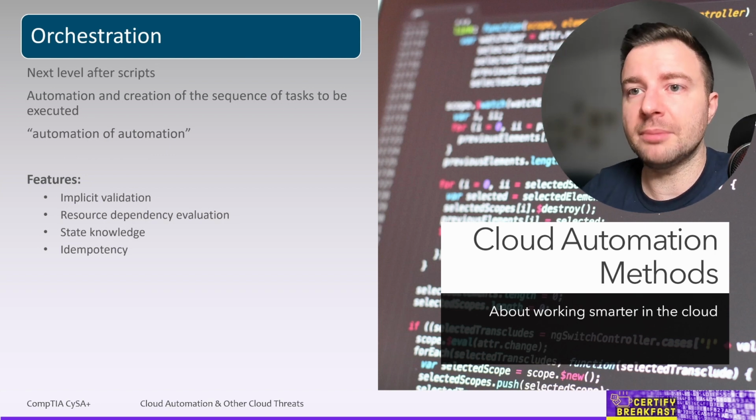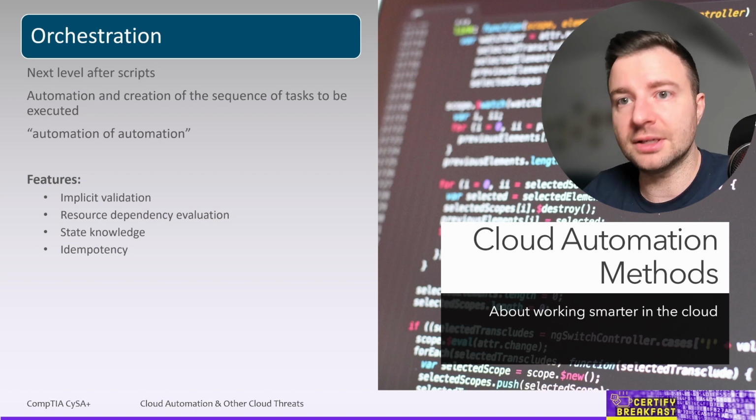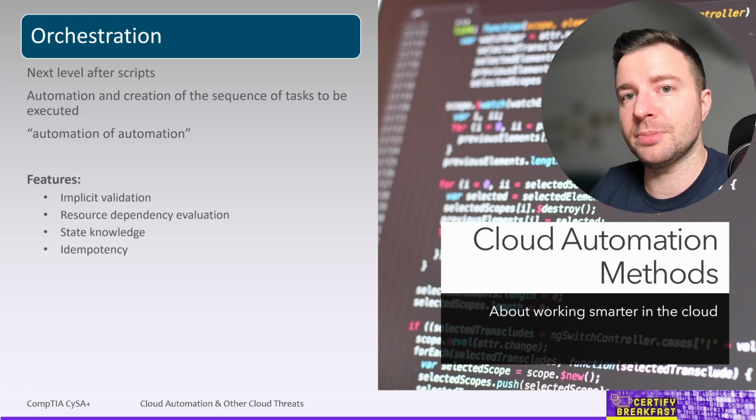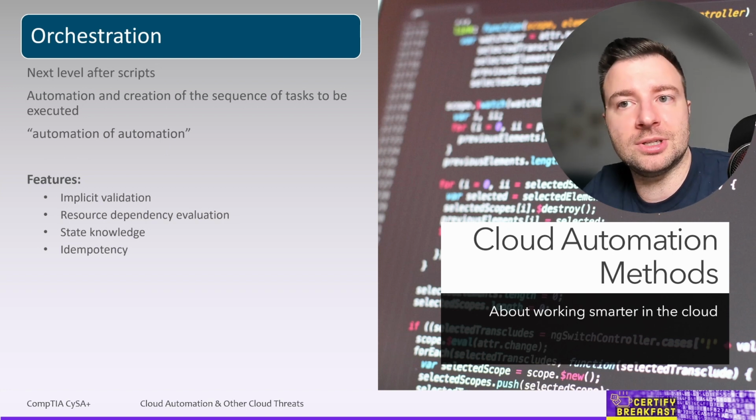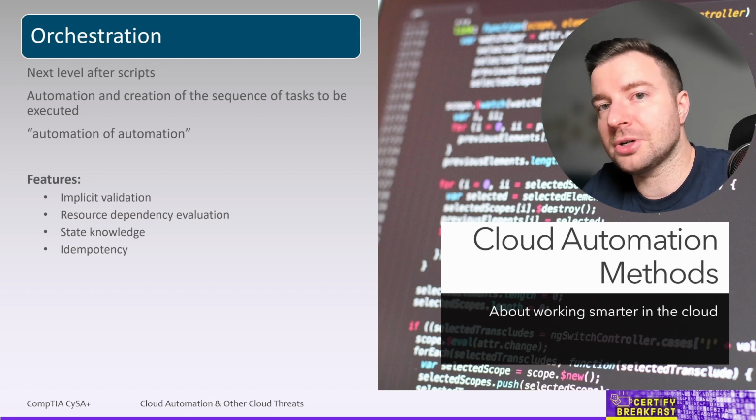This also means that you can reapply the same workflow to validate that it's still compliant to your desired state. So you apply it once, it deploys the infrastructure. If you try to apply it again, it's going to tell you, due to its state knowledge, this infrastructure is already deployed. I don't need to do anything else, right? If no changes need to be done, then you can consider your infrastructure compliant.